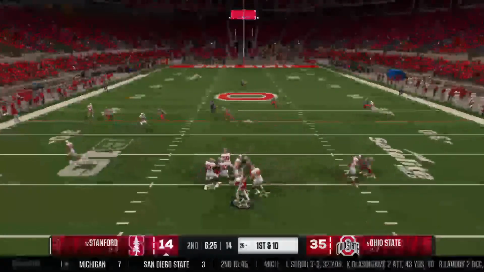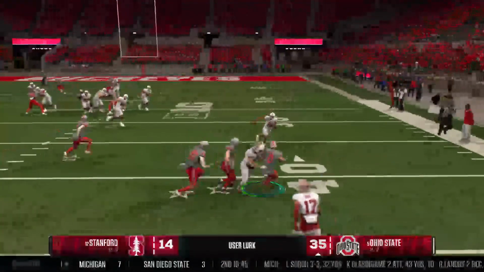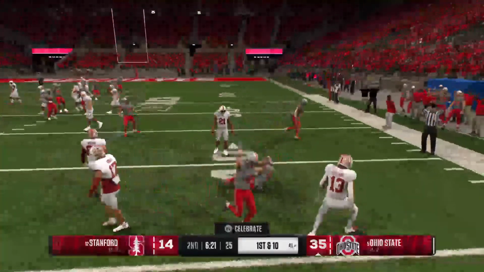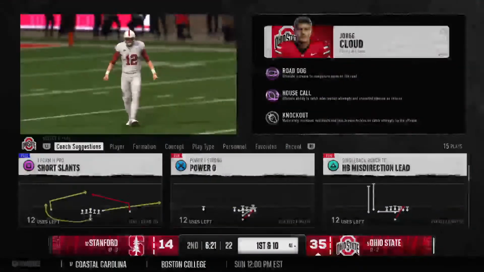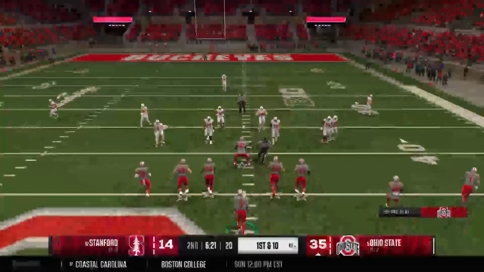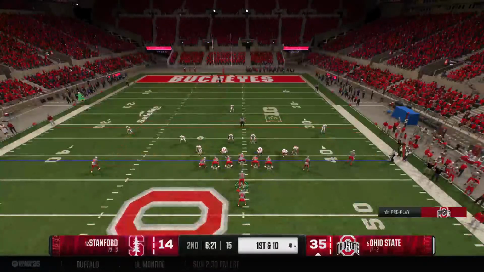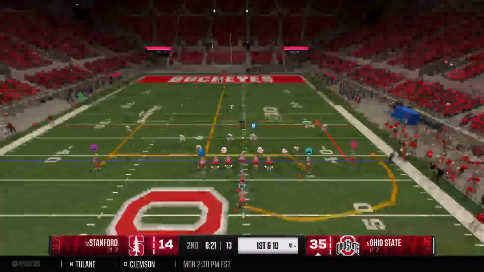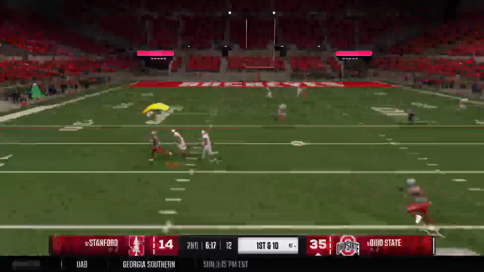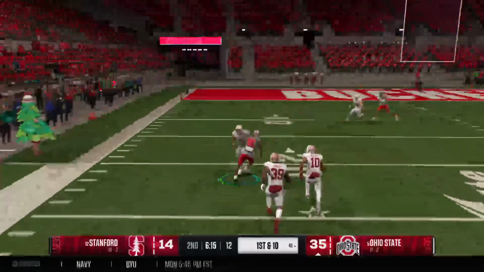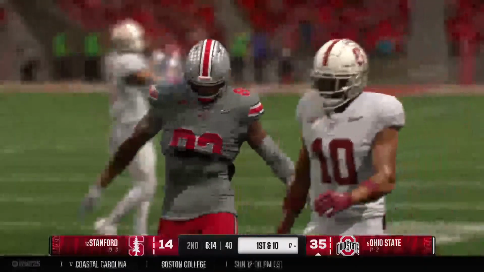First play of the drive, looking to throw the football. He fires this throw and is intercepted. Not much on the return, but the takeaway sets up the offense at the 41. They'll run this play from the pistol formation. First down, looking to throw the football. Looks to his left and makes the completion. They bring him down, but a big chunk of yardage on the play.